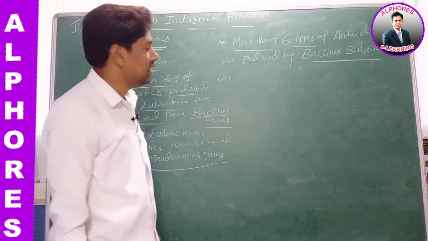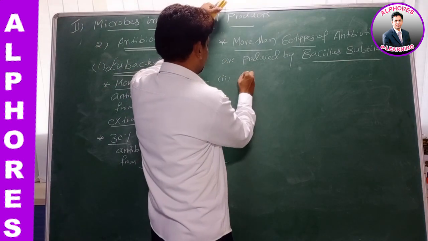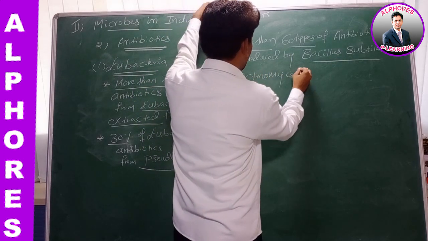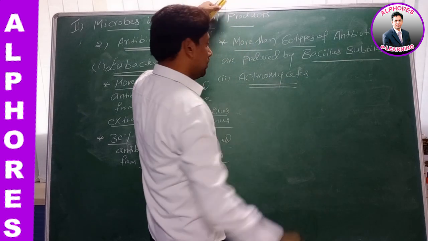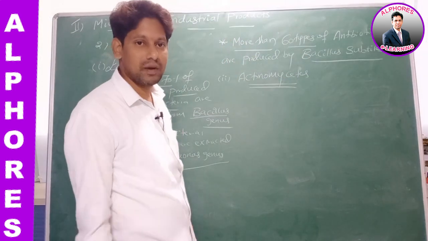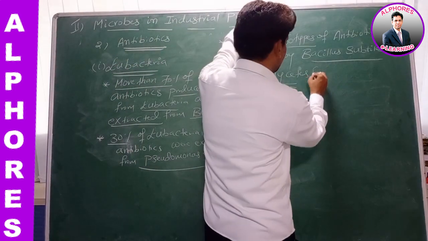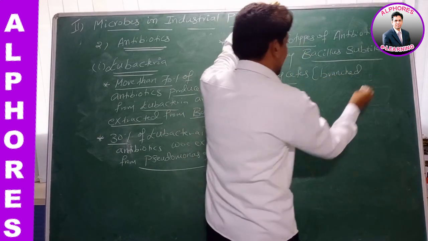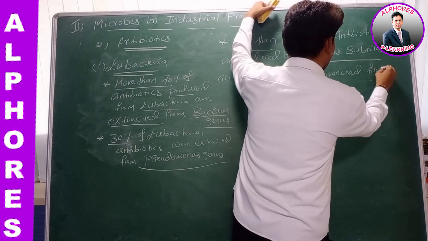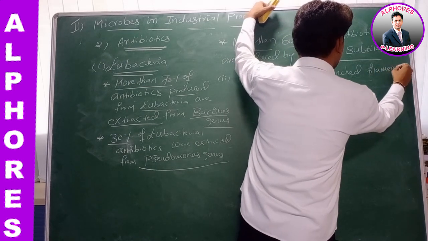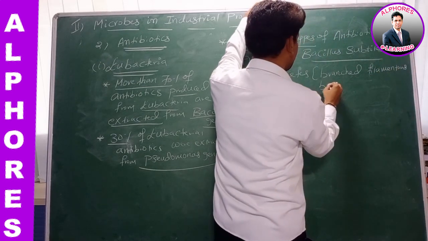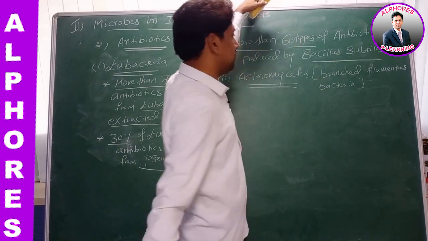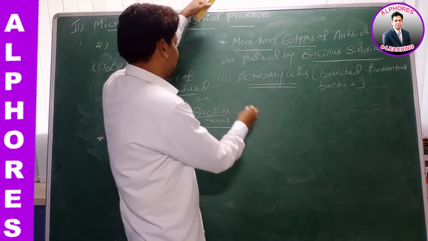What is the second one? Actinomycetes. I already told you, actinomycetes means branched filamentous bacteria, right? What is actinomycetes? Branched filamentous bacteria.